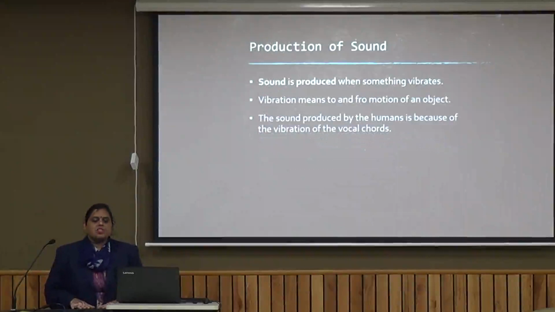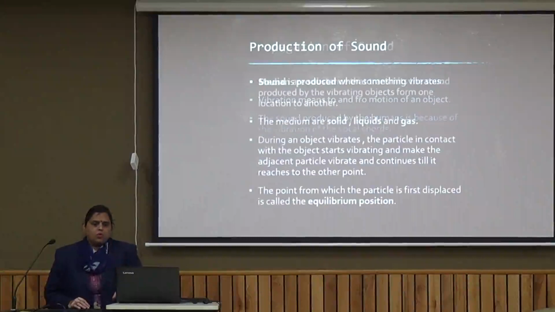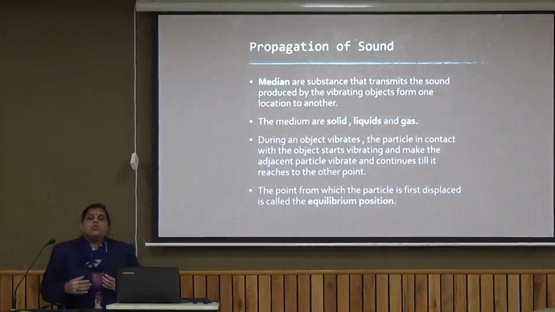Sound gets produced when something vibrates. What is vibration? Vibration is the to and fro motion of an object. And how am I producing sound? Am I producing sound by vibrating my vocal cords? So sound is always produced by a vibration. Next is how sound moves.